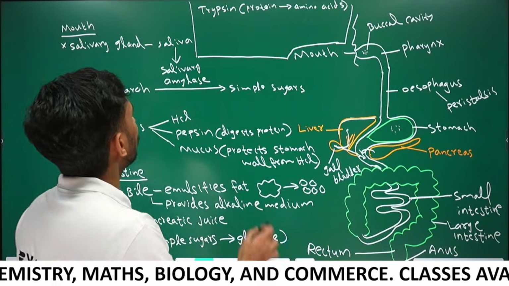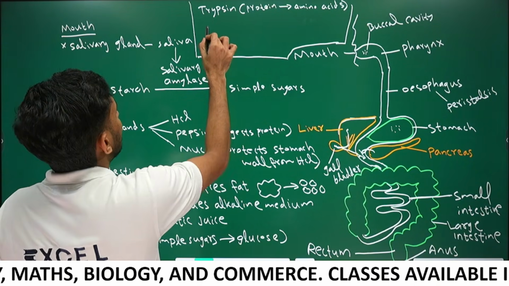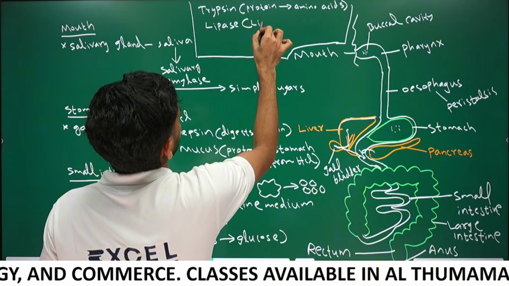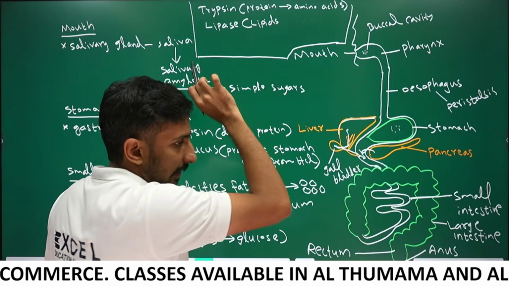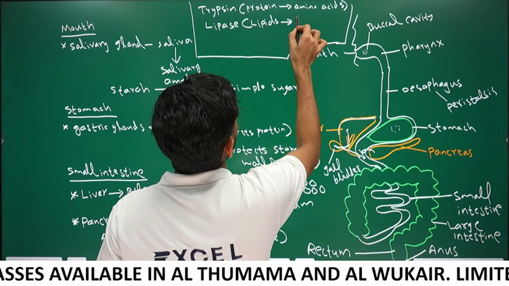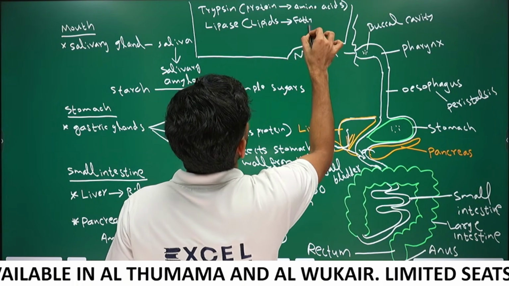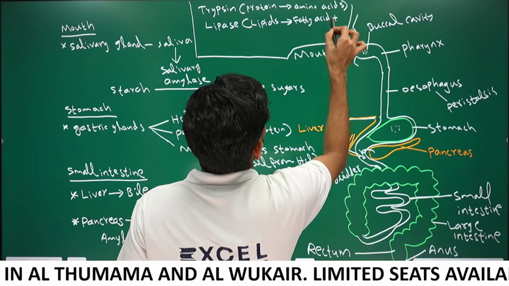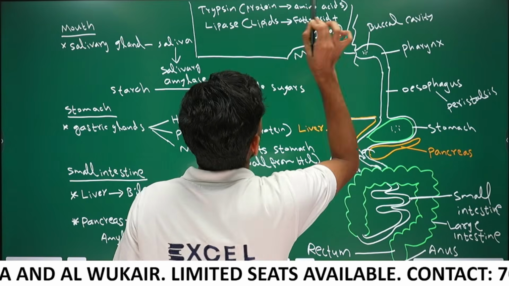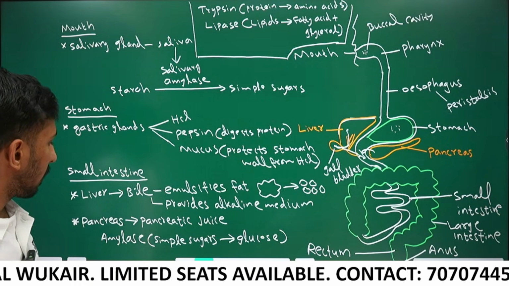And lipase breaks down lipids or fat, the emulsified fat, into fatty acid and glycerol. These are the complete digestion.